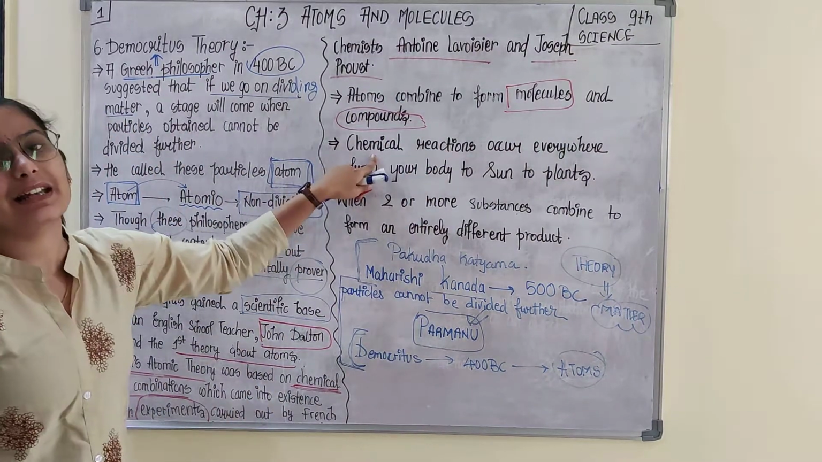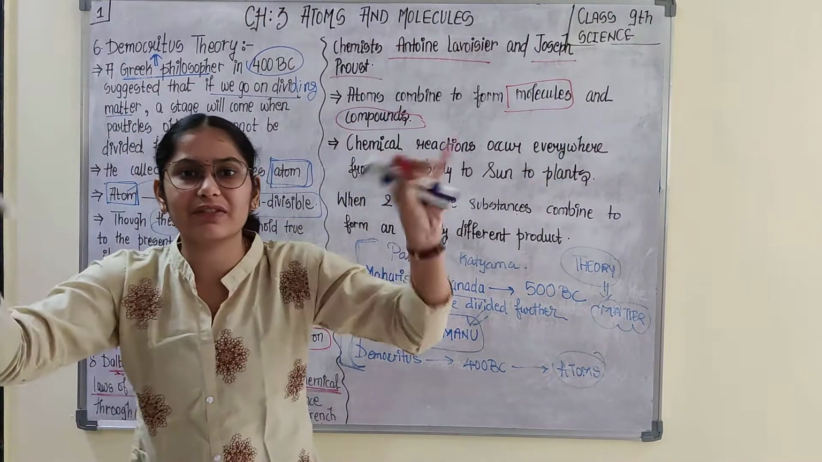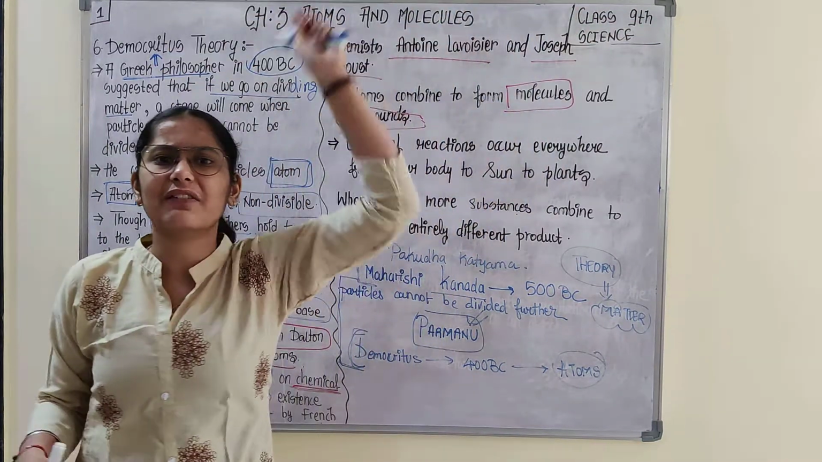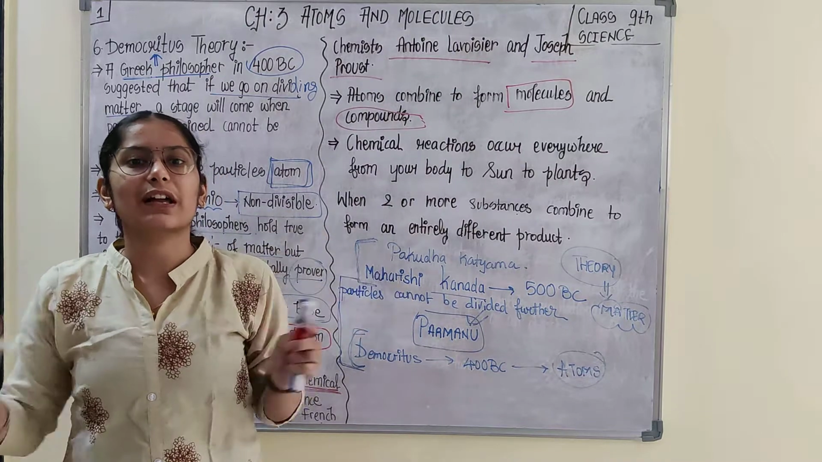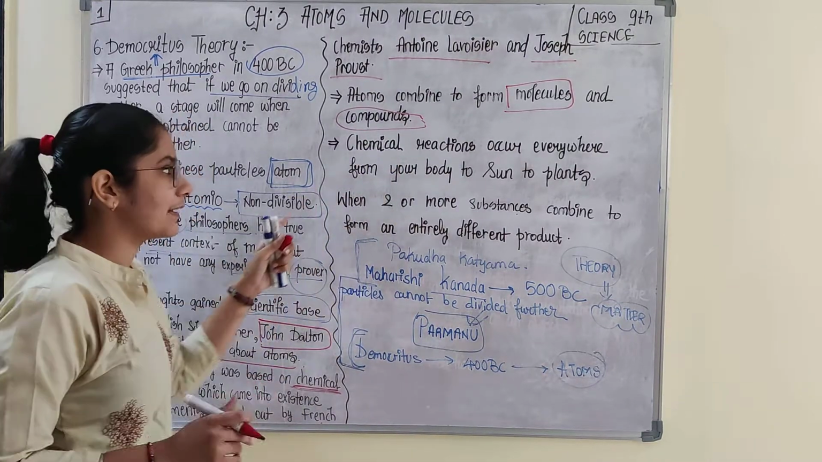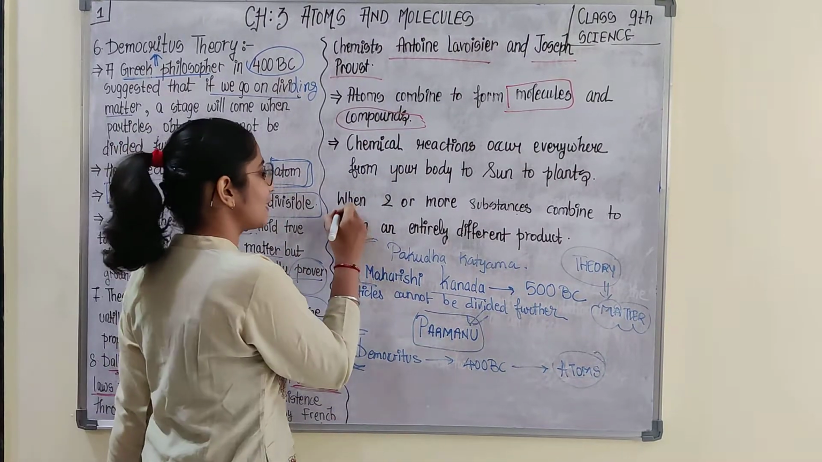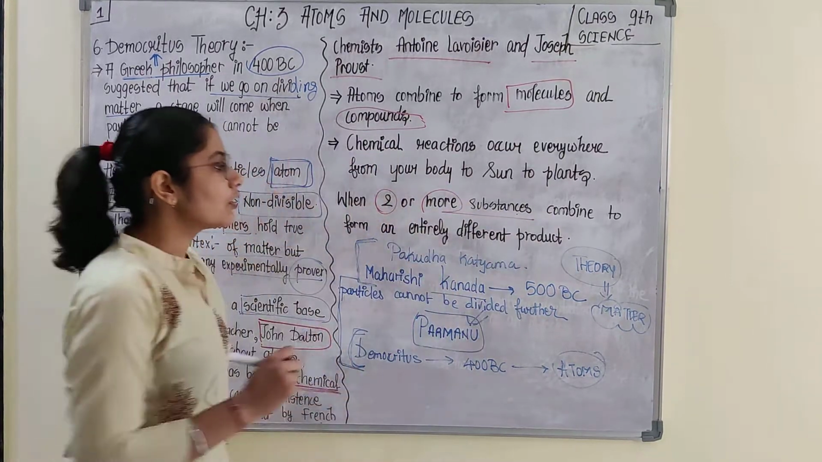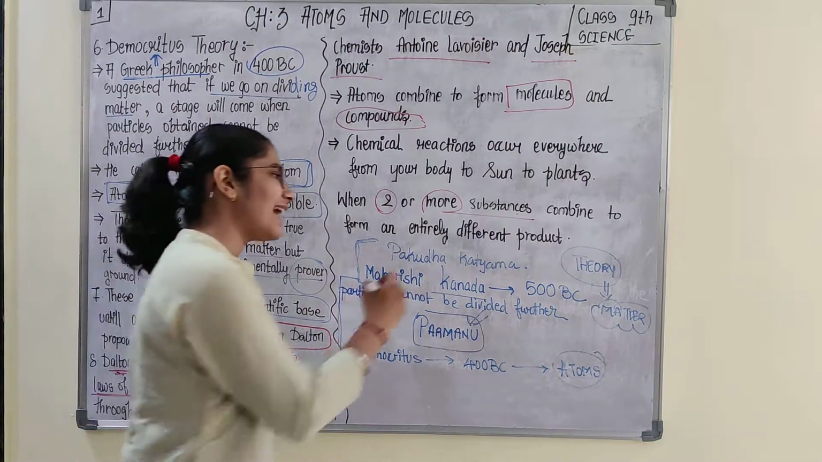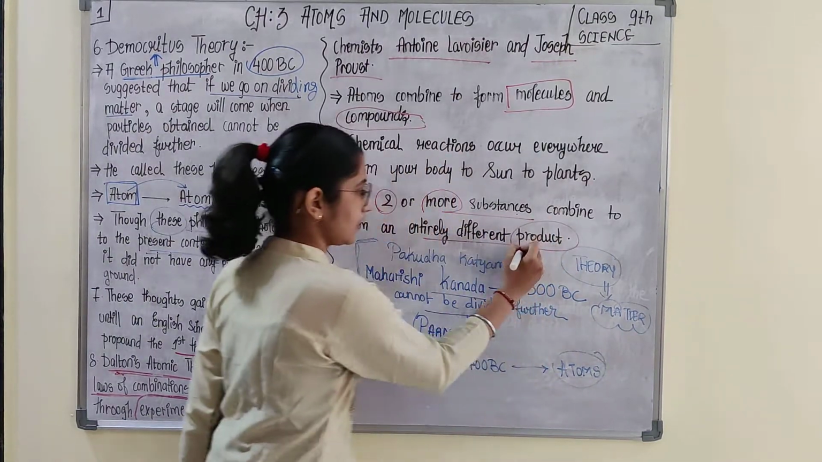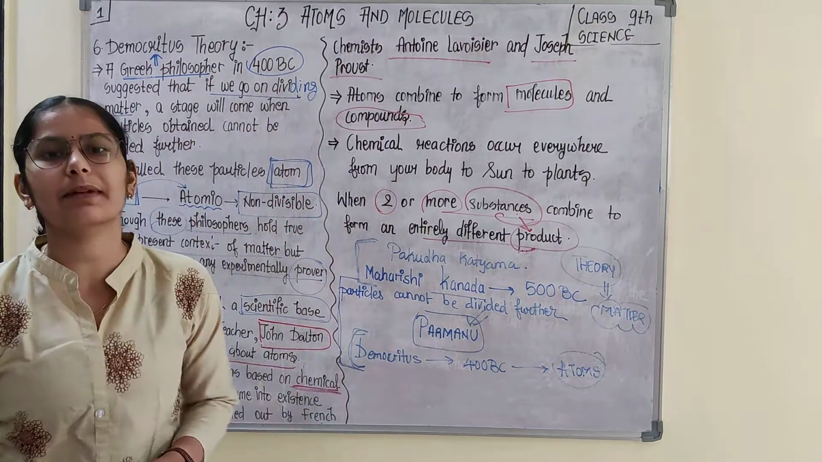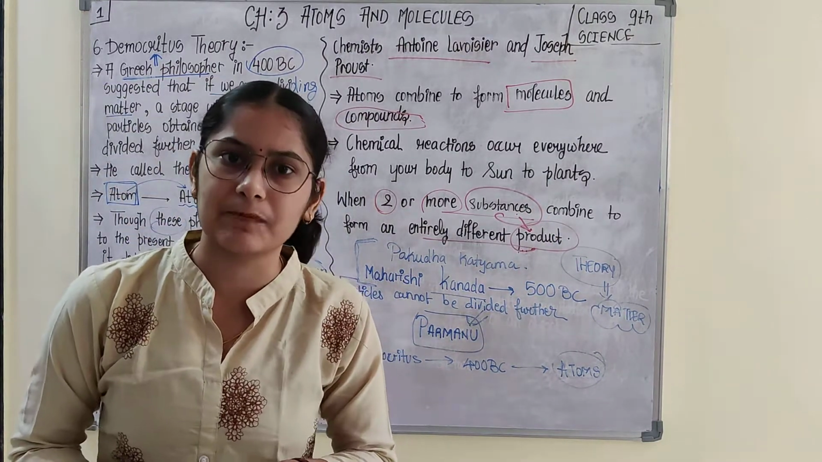Now, what are chemical reactions? Chemical reactions are occurring everywhere, from your body to the sun to plants. In every living organism, chemical reactions are taking place. So what is basically a chemical reaction? When two or more substances combine to form an entirely different product, that is simply a chemical reaction.